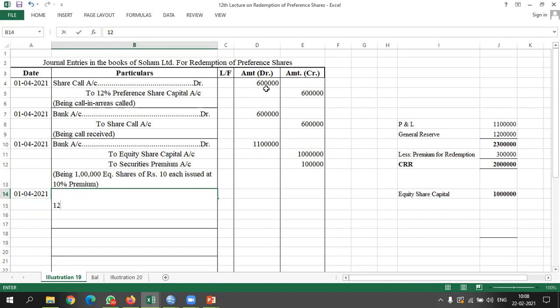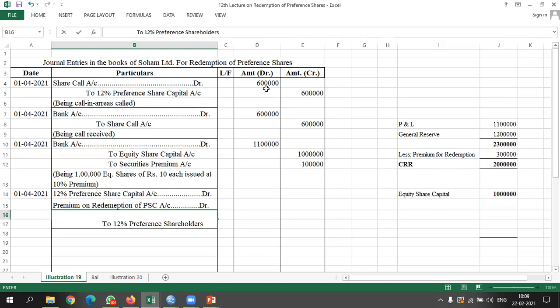12% preference share capital account debited, premium on redemption of preference share capital account debited, to 12% preference share holders account.